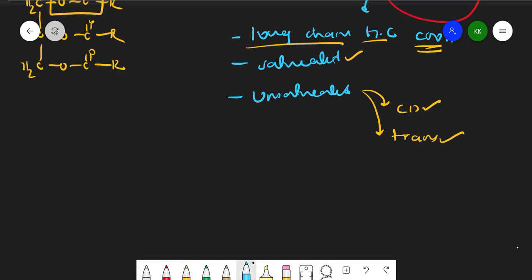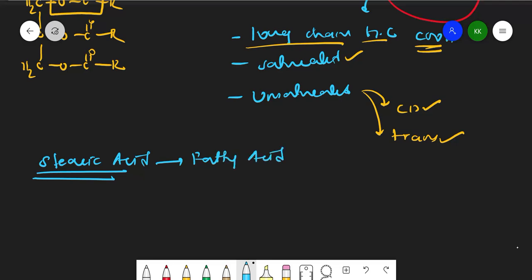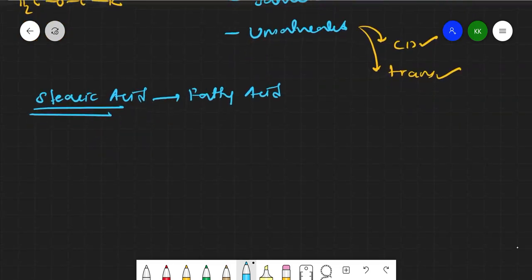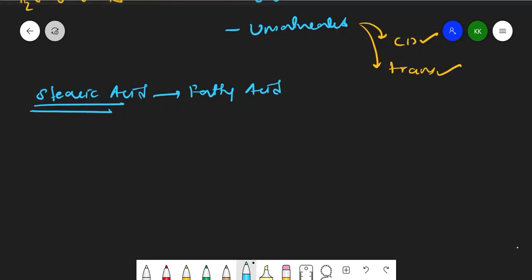If I want to tell, this is stearic acid. Stearic acid is a fatty acid. So what kind of fatty acid is stearic acid? See here, its structure is like this: CH3, CH2, CH2, CH2, and so on.